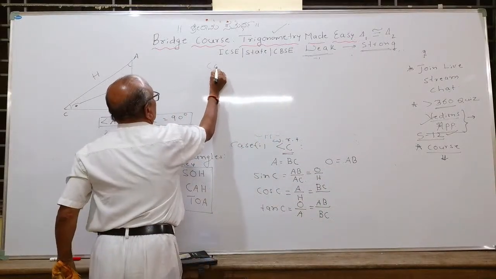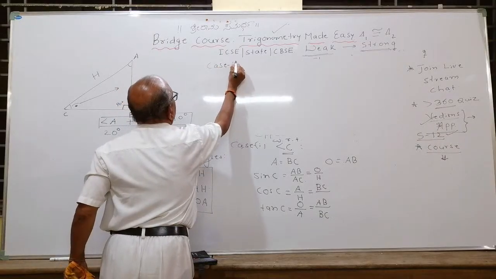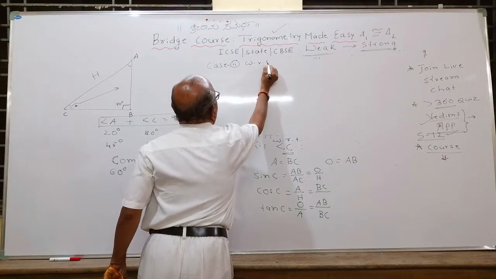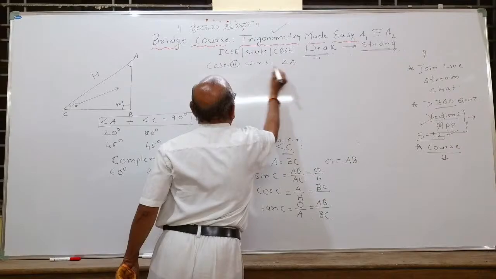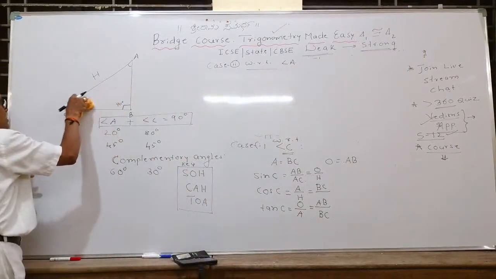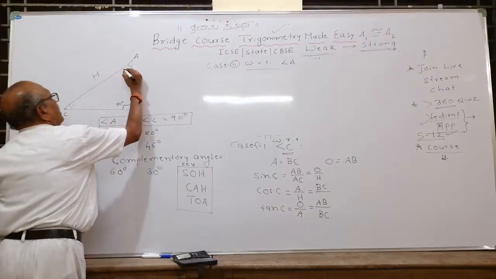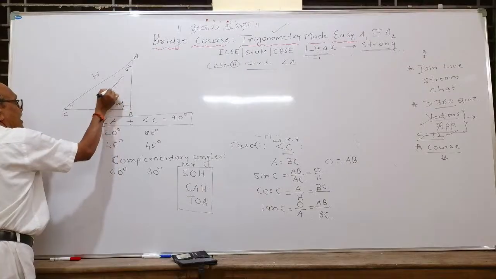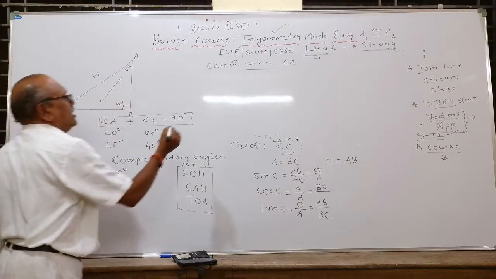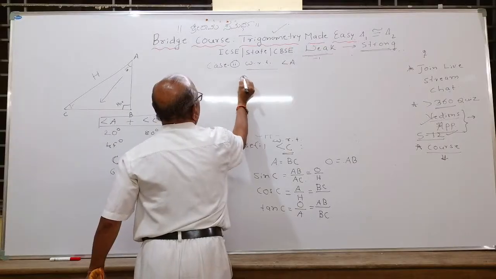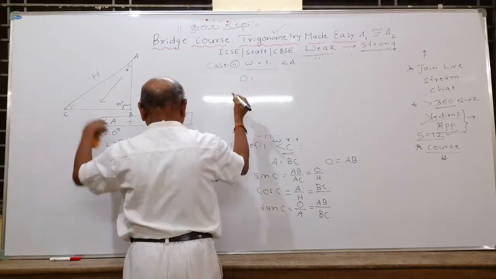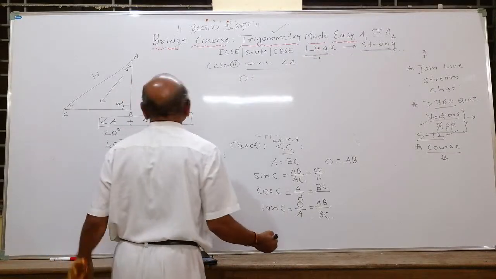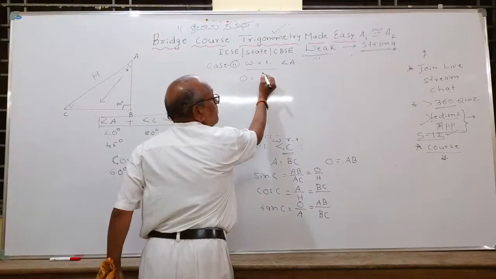Now I will take case 2. I will give you 30 seconds with respect to angle A. This time I will remove this. Suppose that you are sitting in angle A. Which is the side visible to you opposite to it? Now the opposite with respect to angle A, what is opposite? Opposite will be BC.